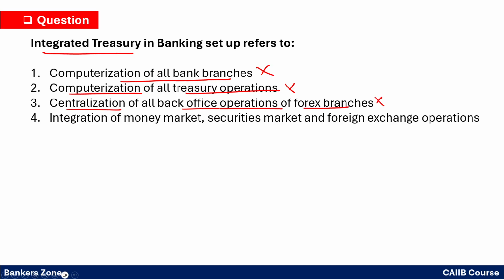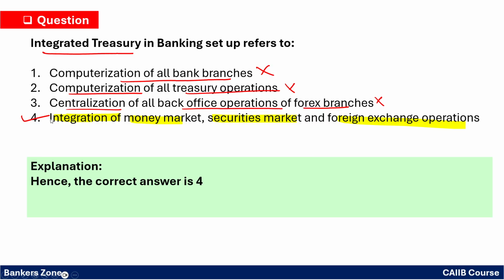What is integrated treasury? Simply, integration of three different markets. It may be the money market, security market, and the forex market. When you combine those three markets in one place, we call it integrated treasury. So you have to mark the fourth option as correct. The correct answer is option number 4.